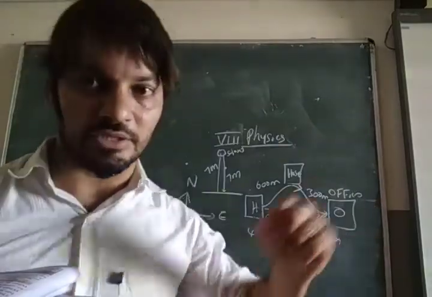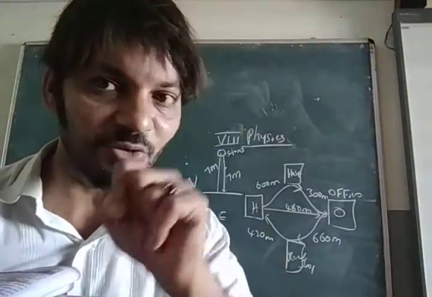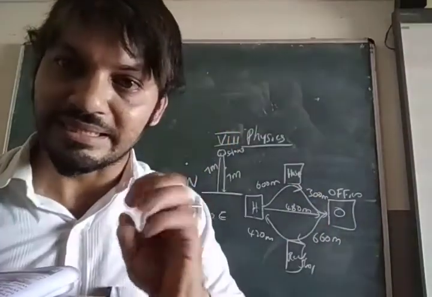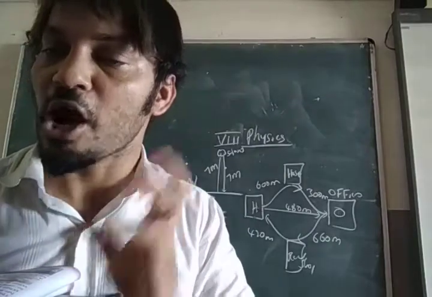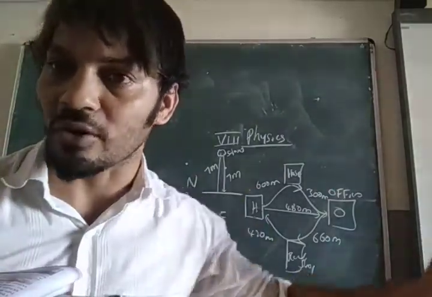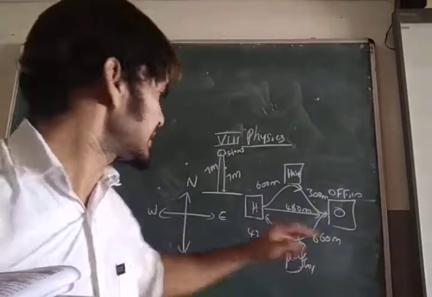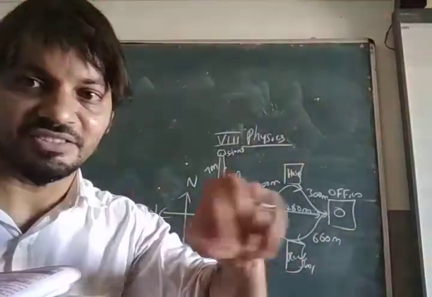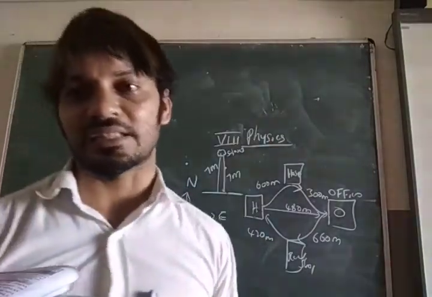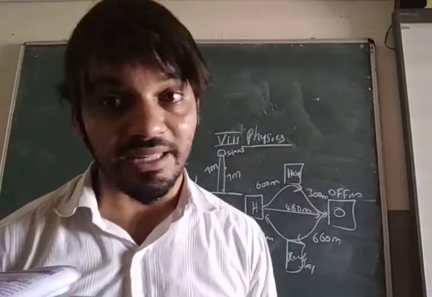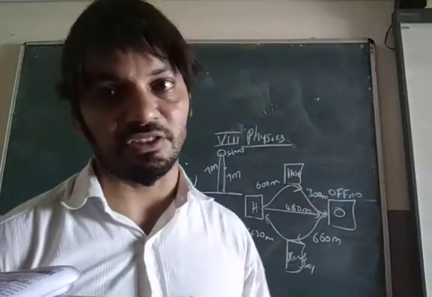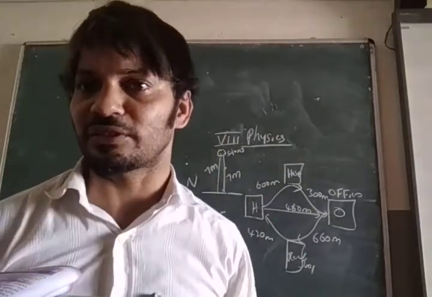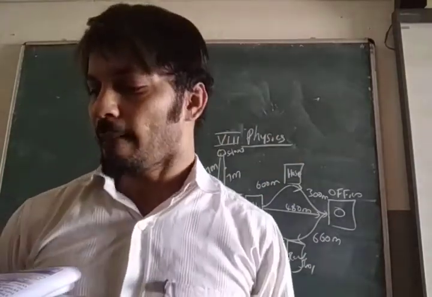Total distance is 14 meter. But displacement here is 0. Why? Because when it is moving up and coming back, the direction changed. But in distance, direction is not considered. Understood? Distance is 7 plus 7, 14 meter, but displacement is 0. In distance, we do not look at direction, but in displacement, direction is important. Upward is positive direction, downward is negative direction. So displacement is 0.